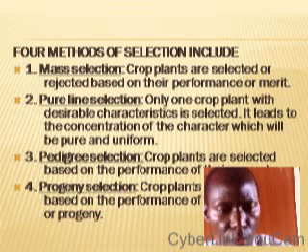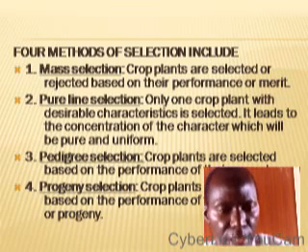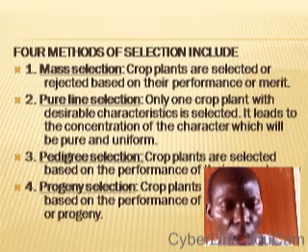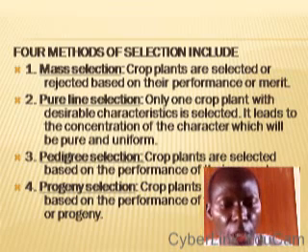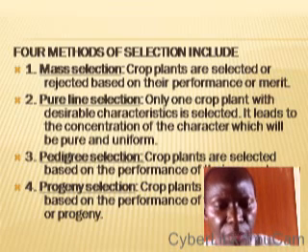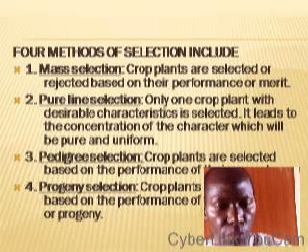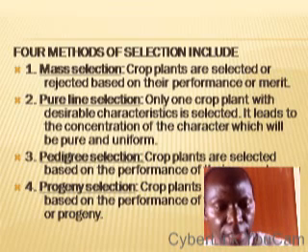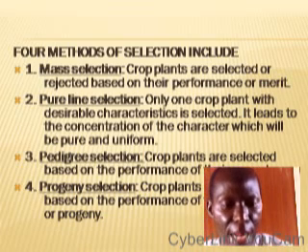based on their performance or merits. That is, you select crops or you reject crops based on their performance or merits. But in pure line selection, only one crop is deliberately selected because of its desirable characteristics. It leads to the concentration of the character, which will be pure and uniform.